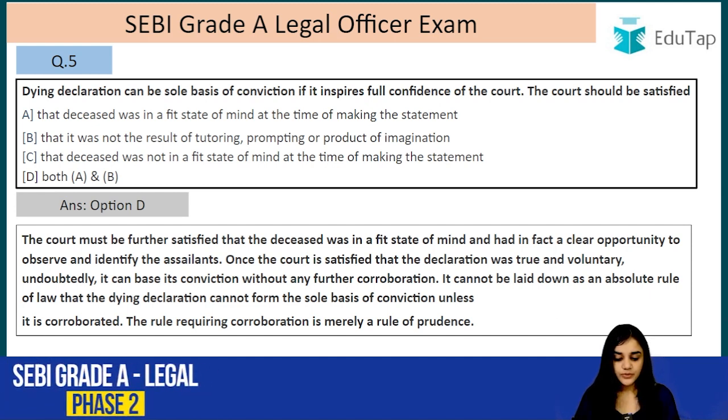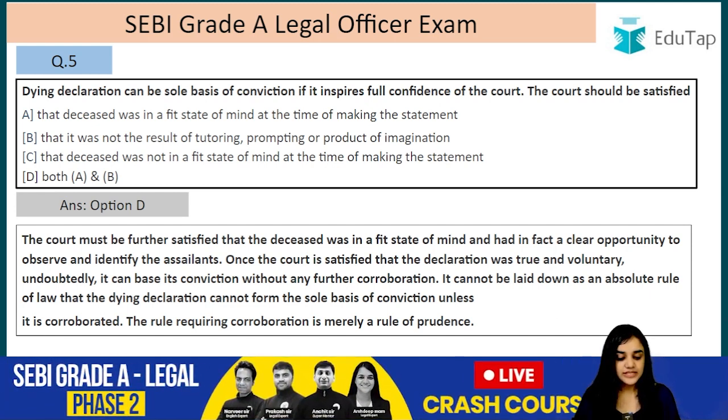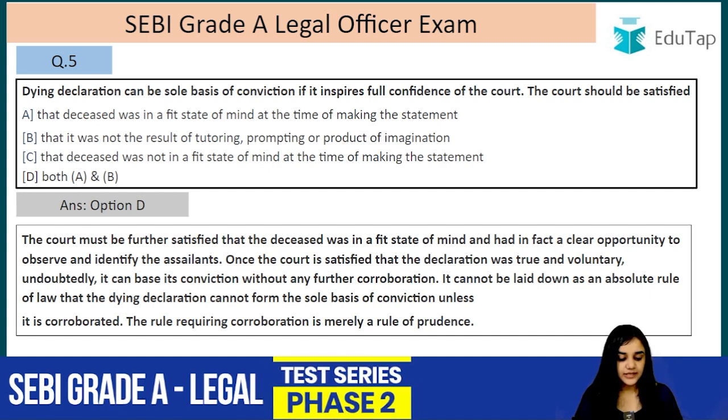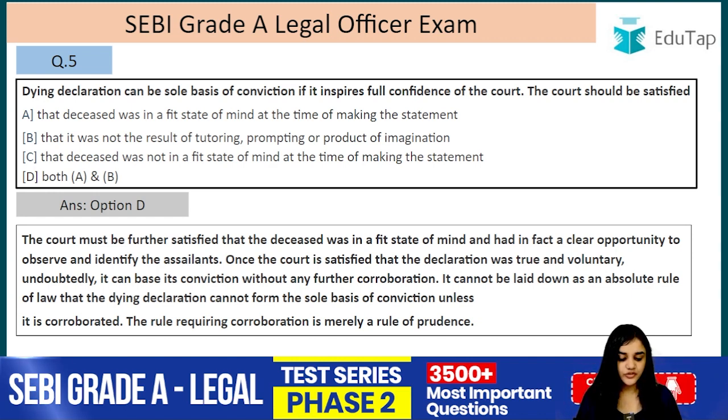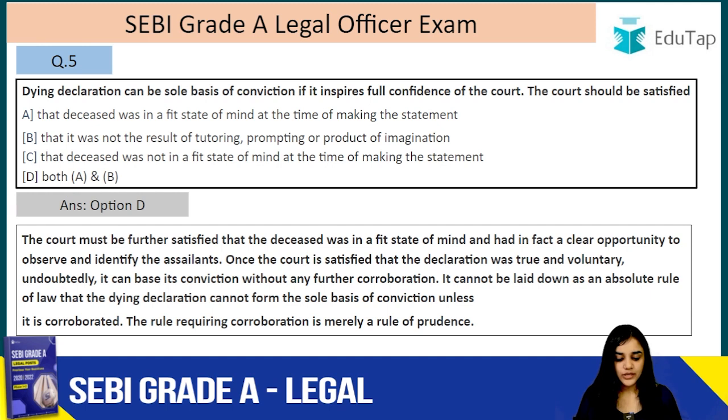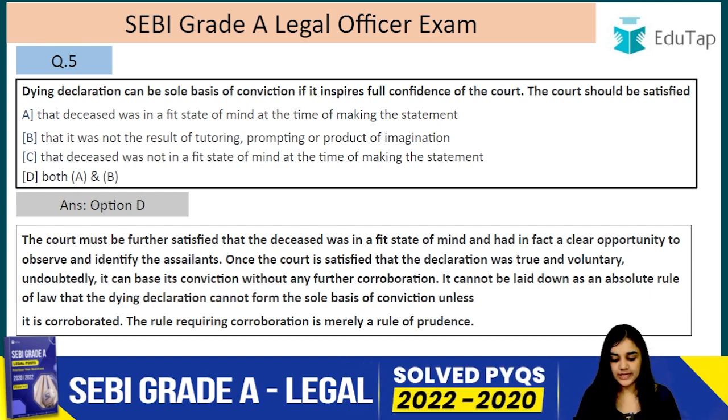The court must be further satisfied that the deceased was in a fit state of mind and had in fact a clear opportunity to observe and identify the assailants. Once the court is satisfied that the declaration was true and voluntary, undoubtedly, it can base its conviction without any further corroboration. It cannot be laid down as an absolute rule of law that dying declaration cannot form a sole basis of conviction unless it is corroborated. The rule requiring corroboration is merely a rule of prudence.